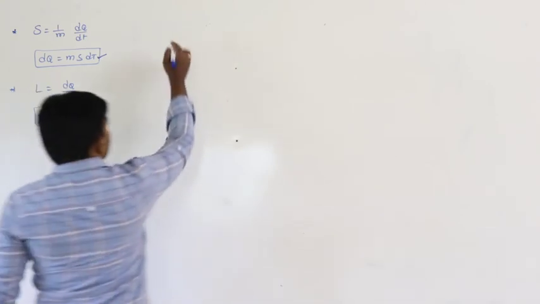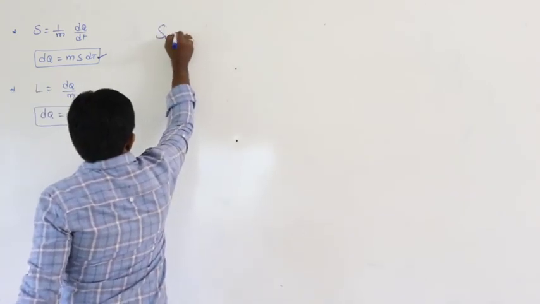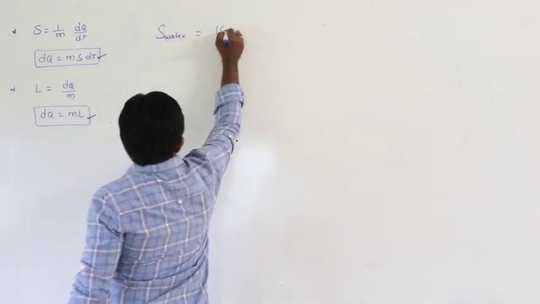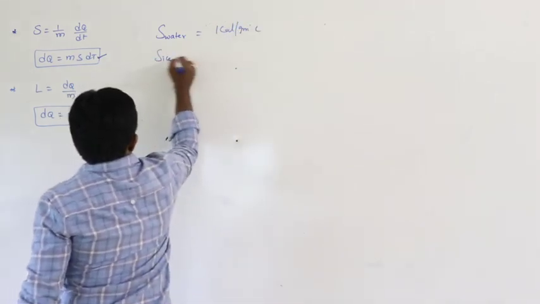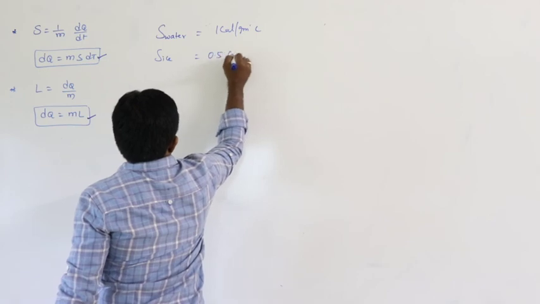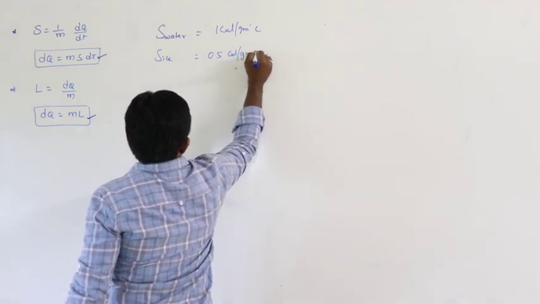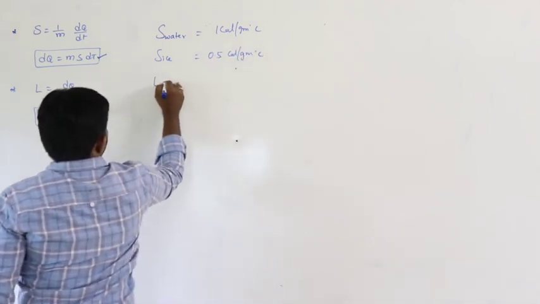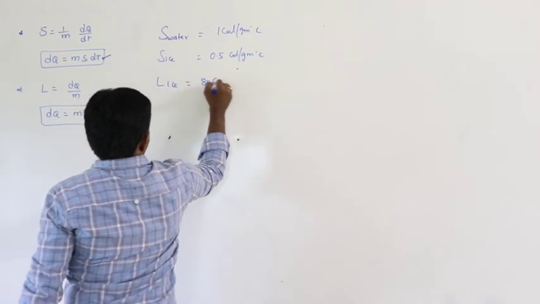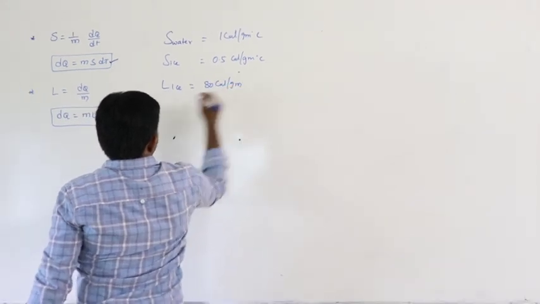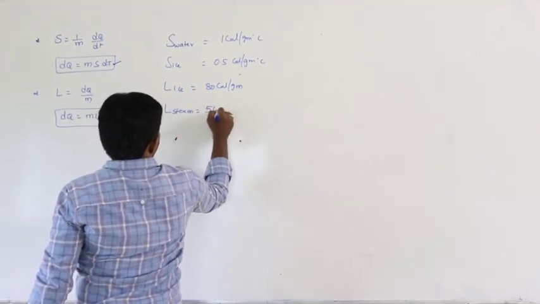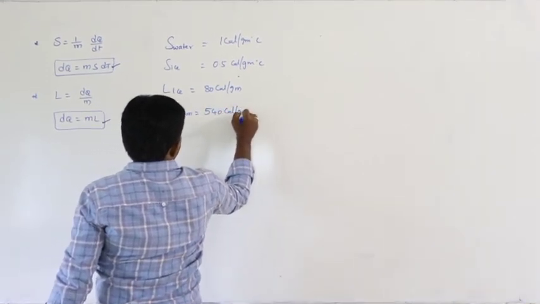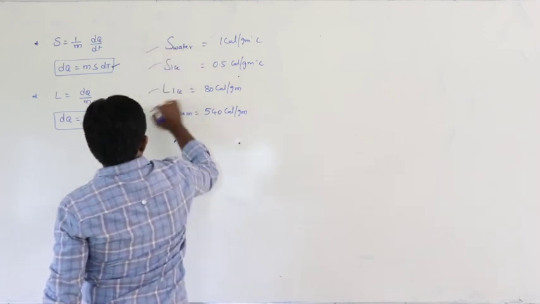And you have to remember, specific heat of water is equal to 1 calorie per gram Celsius, and specific heat of ice 0.5 calorie per gram Celsius, and latent heat of ice, that is 80 calorie per gram. Latent heat of steam, that is 540 calorie per gram. So these four values you must remember.